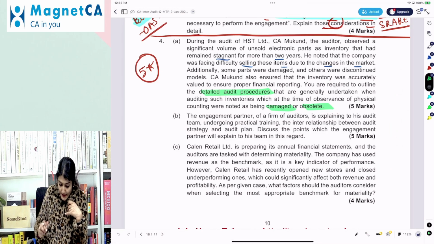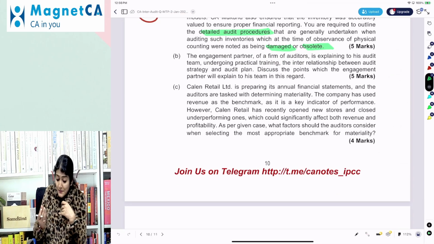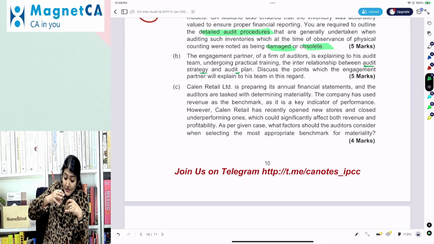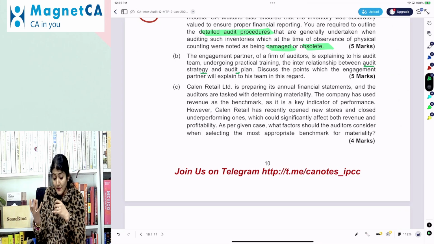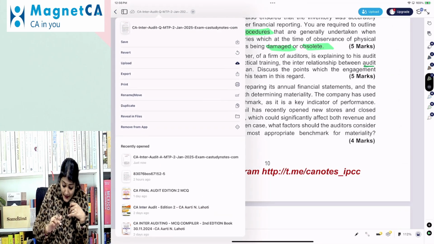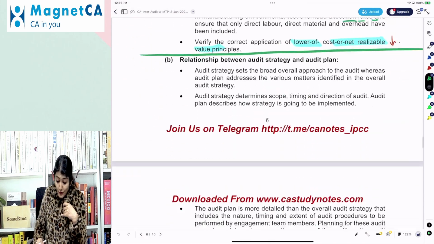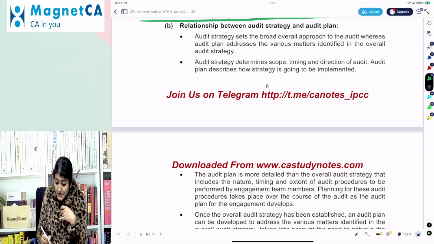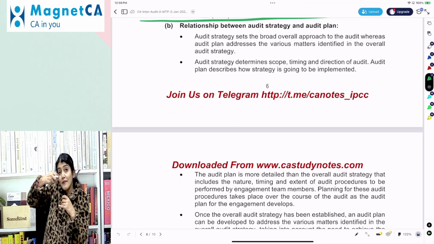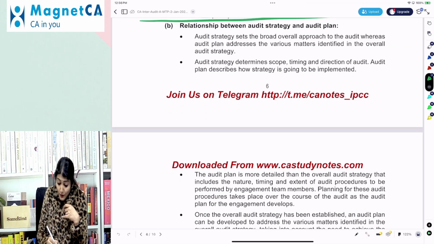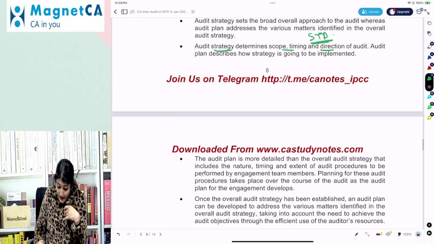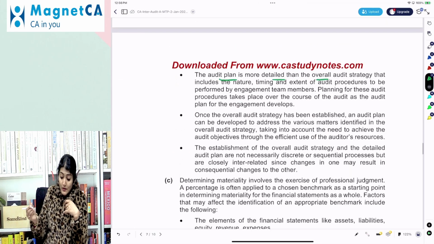Okay. Right. Next one, question number 4B. The engagement partner of a firm of auditors is explaining to his audit team undergoing practical training the interrelationship between audit strategy and audit plan. Right. So we say they are closely interrelated. Change in one will result into a change in other. However, plan is more detailed than the strategy. Strategy comes before, which is later on followed by a plan. Right? So audit strategy guides the development of the overall audit plan. Right? So audit strategy gives you the STD, the scope, timing, and direction of the audit. Right? Then it says audit plan is more detailed than the audit strategy.